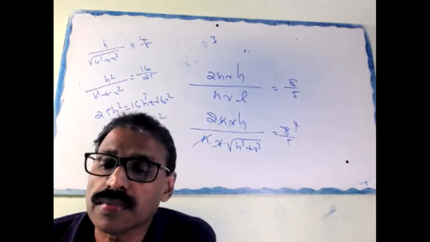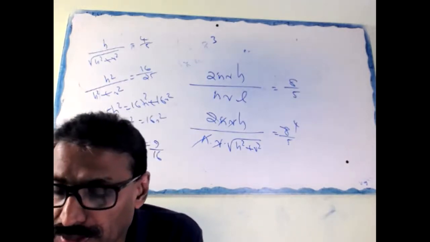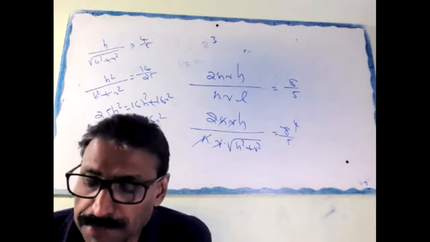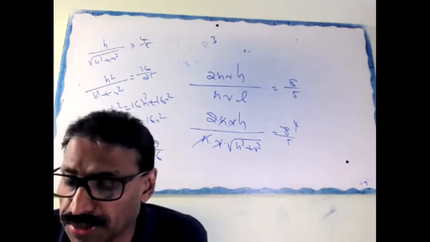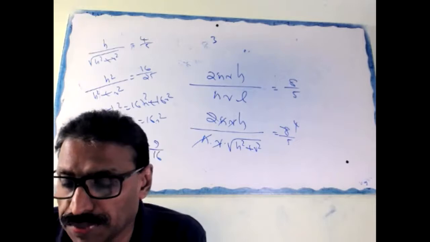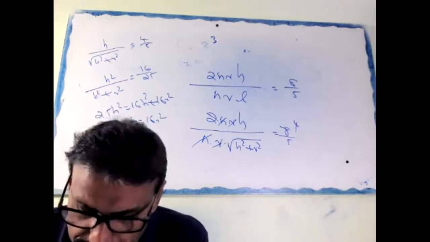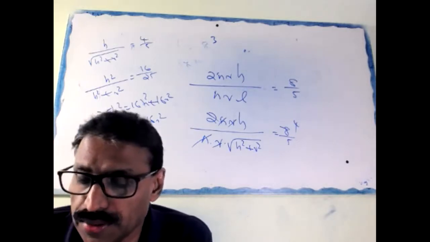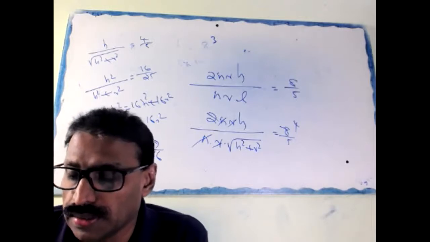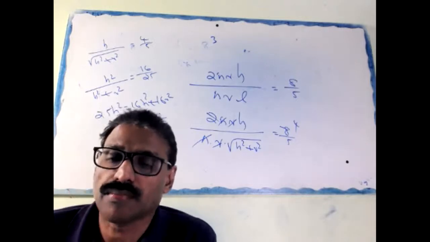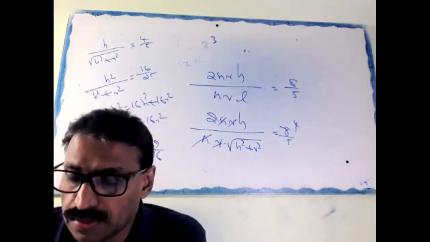Okay, question again. A metallic cylinder has radius 3 centimeter and height 5 centimeter. To reduce its weight, a conical hole is drilled in the cylinder.